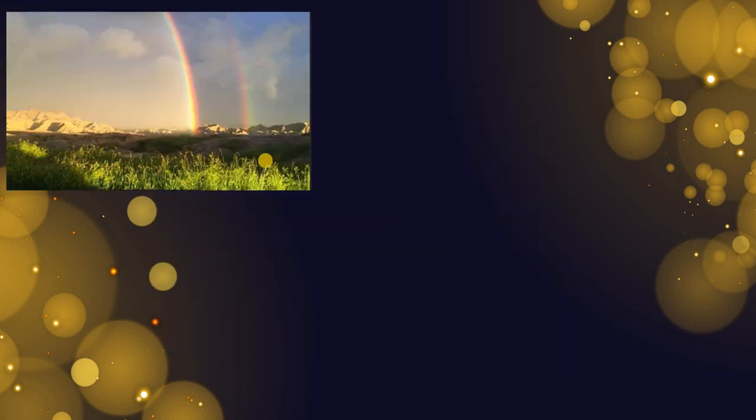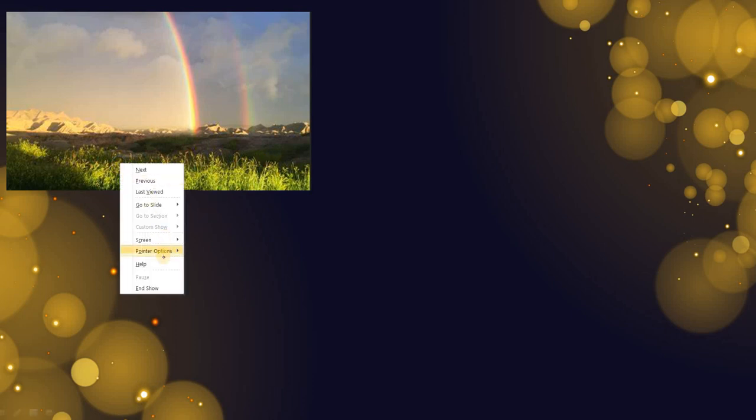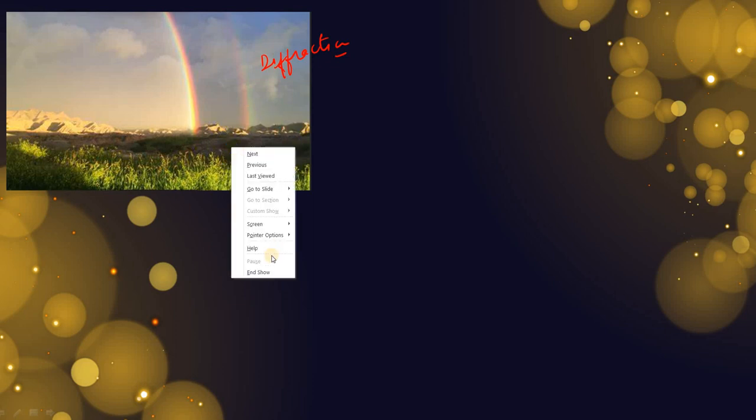Okay, let's see some more interesting facts related to light. What is this? This is a rainbow, right? We can explain this phenomenon based on the light called diffraction, right? So diffraction is a way by which light, where the sunlight when it falls on the rain droplets, splits into all seven colors and we see the rainbow.